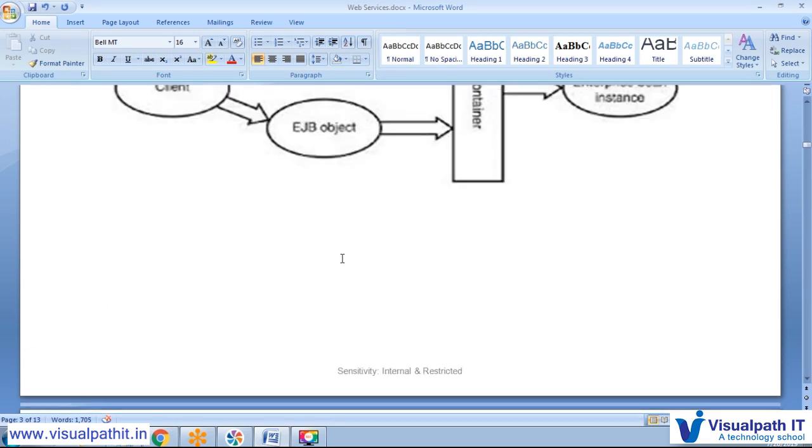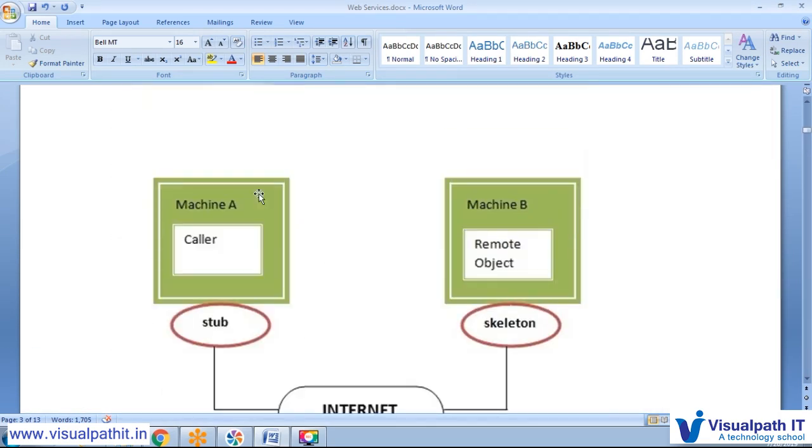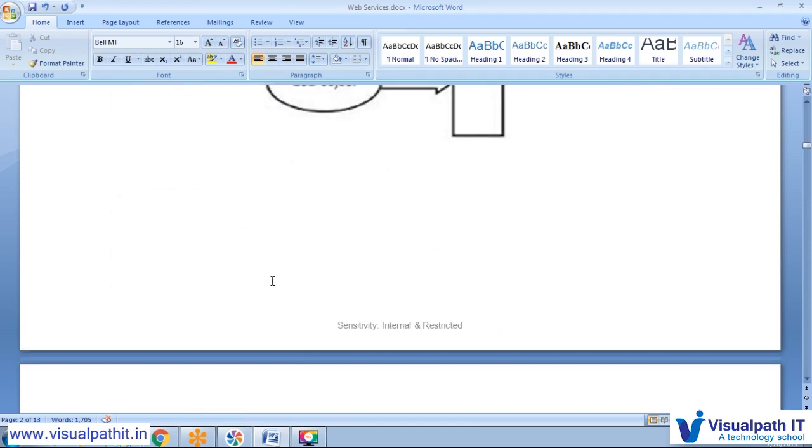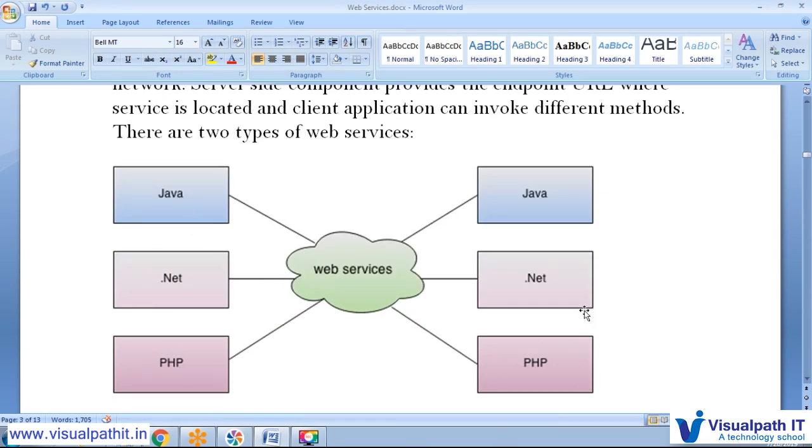So these two applications are based on Java objects. Here a Java object is generated and returned back. Here also same thing, but here it's not like that. This is based on content. Why am I saying content? We use a lot of consume and produce. What we are going to consume is a content type, and what we are going to produce is a content type.